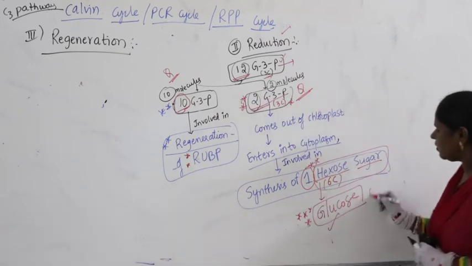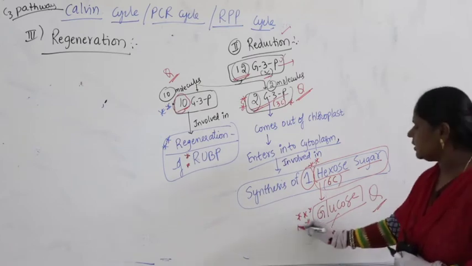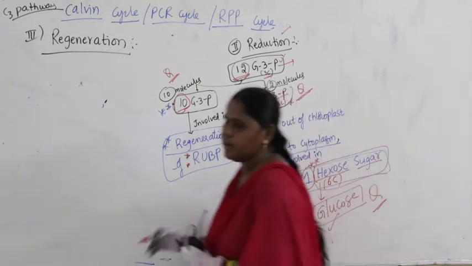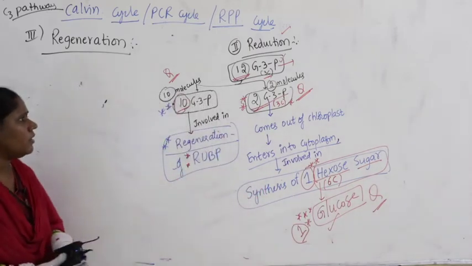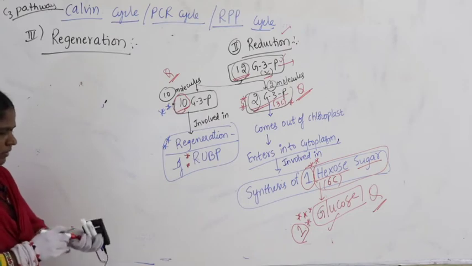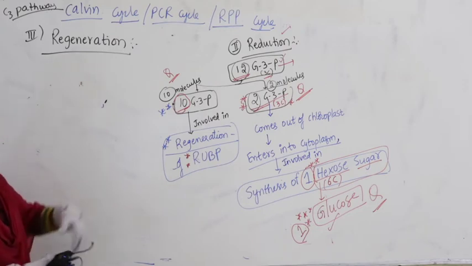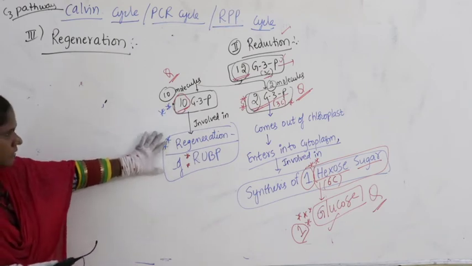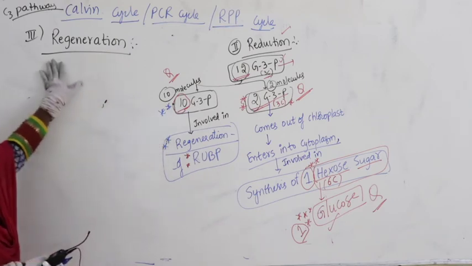So, for 1 glucose molecule, how many G3Ps do you have? You have 2 G3Ps, very clear, right? So, out of the 12 molecules, 10 will enter into regeneration of RuBP. This is what we have to continue our discussion in regeneration.